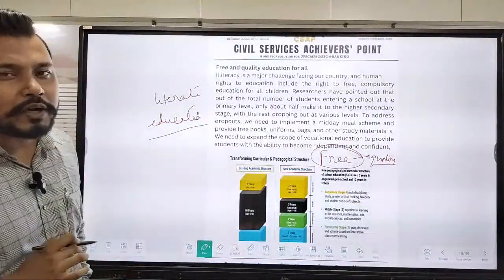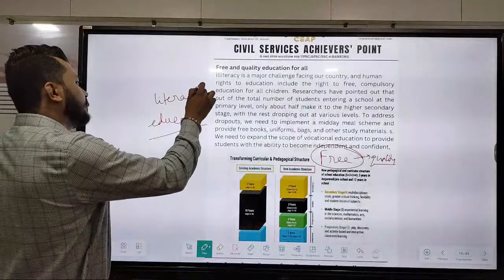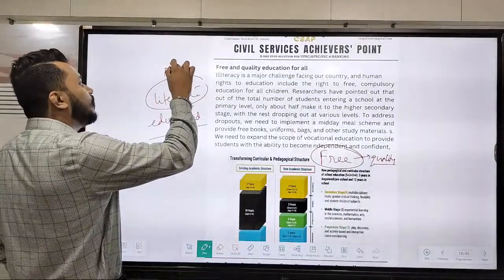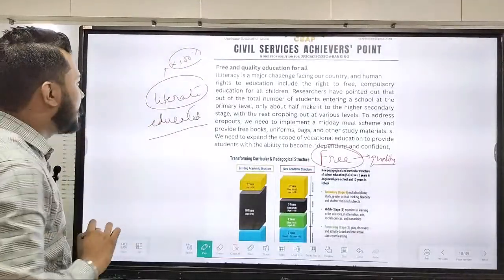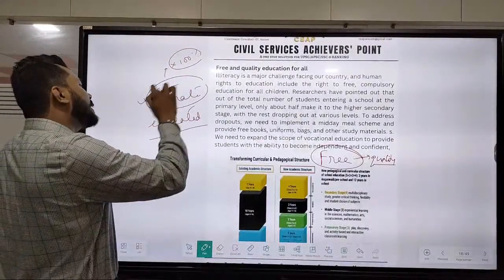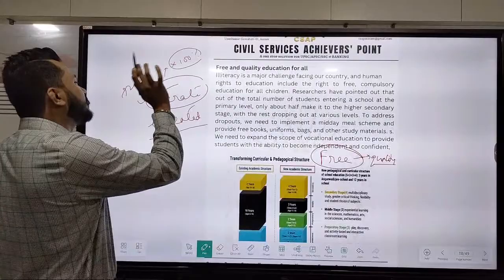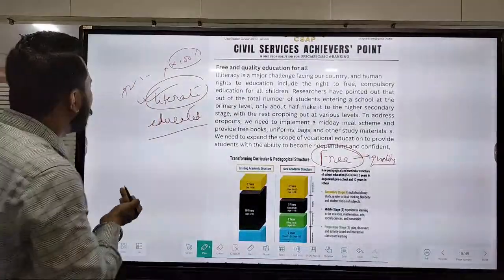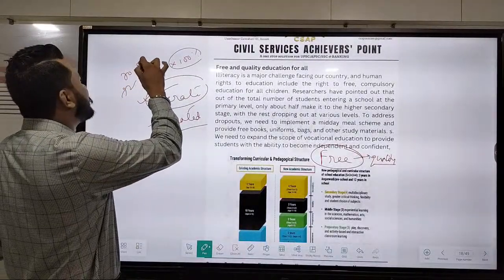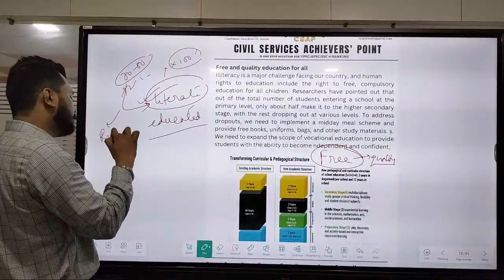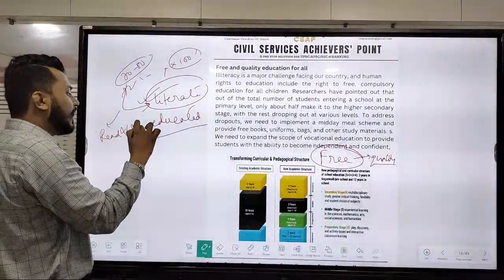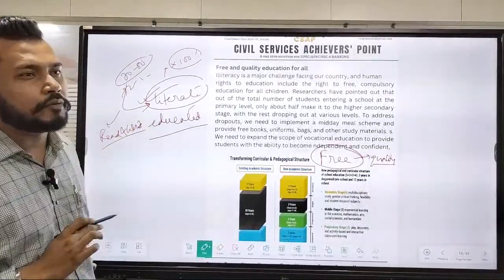The proportion we have today in our country is not 100%. It is not that literacy is 100%. People today, according to the 2011 census, are at 72.19. Okay, so this 70 to 80% are basically literate. They know how to read and write, and it even includes some religious studies.